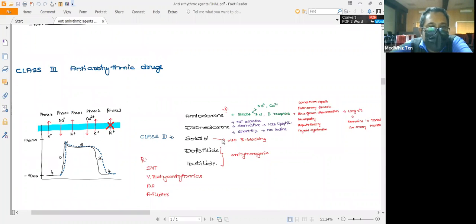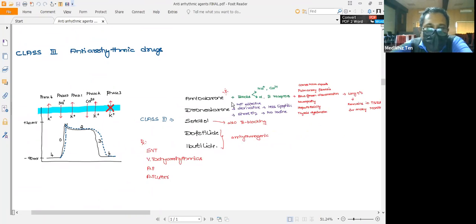Next, moving on to the class 3 antiarrhythmic drugs. This group of drugs blocks the potassium channels. Examples are amiodarone, dronedarone, sotalol, dofetilide, and ibutilide. Here you can see that the potassium channel helps in efflux of potassium and leads to rapid repolarization. So by blocking the potassium channel, you are prolonging the repolarization.